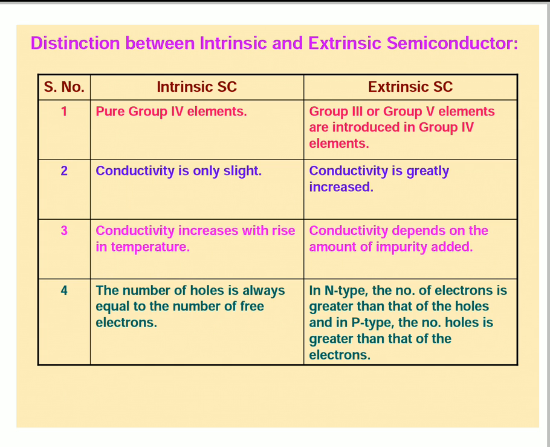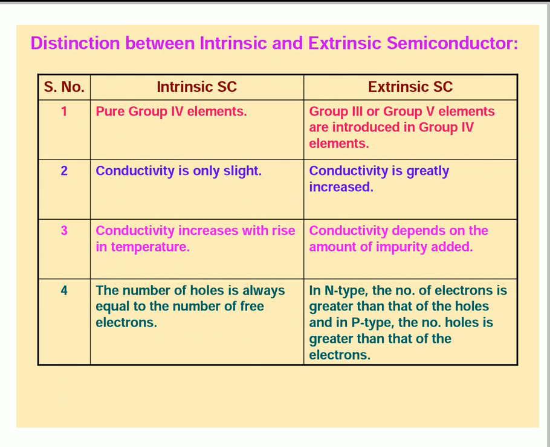In n type semiconductors, the number of electrons is greater than the number of holes, and in p type, the number of holes is greater than that of electrons.